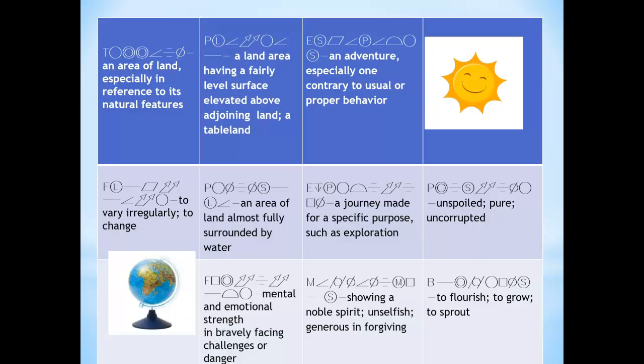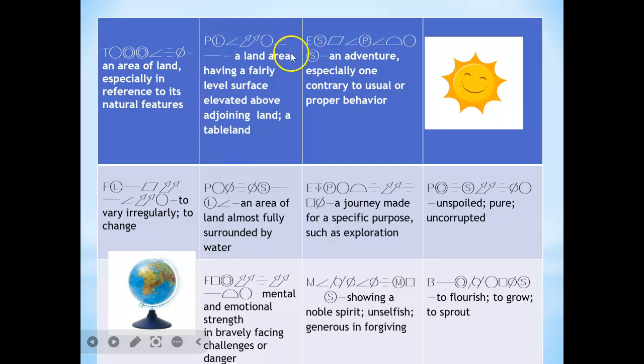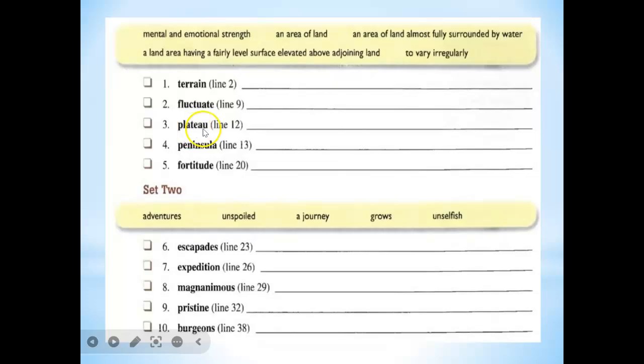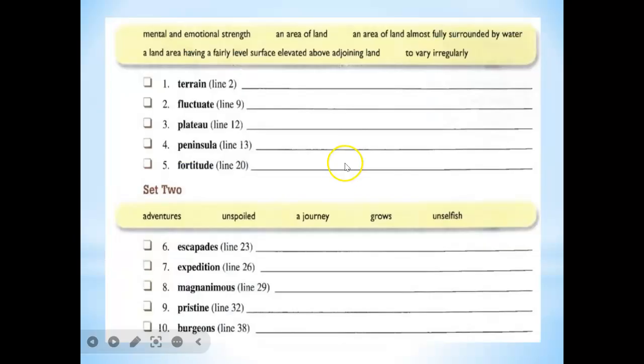So, an area of land with special reference to its natural features. The answer is terrain. A land area having a fairly level surface. This is plateau. An adventure, especially one contrary to usual or proper behavior.